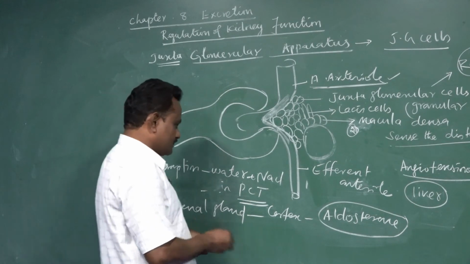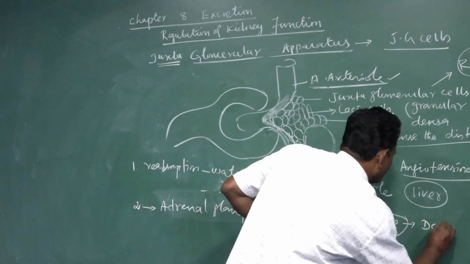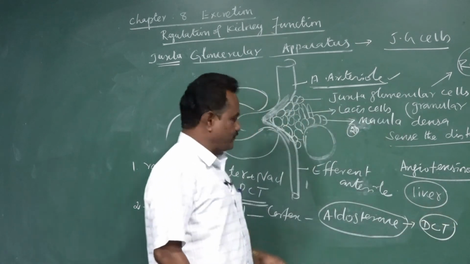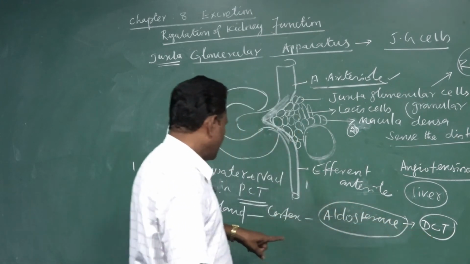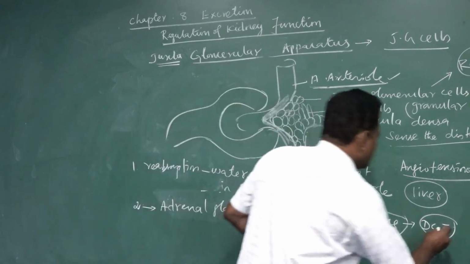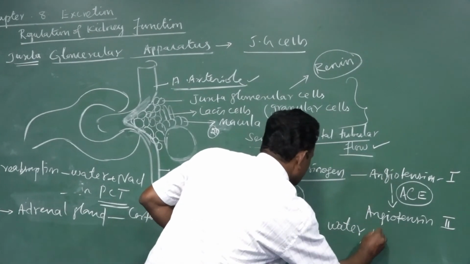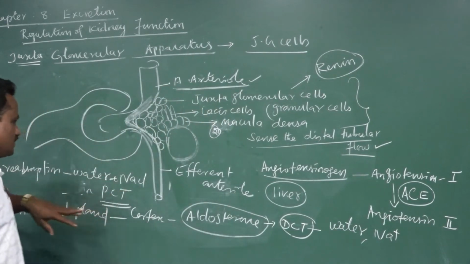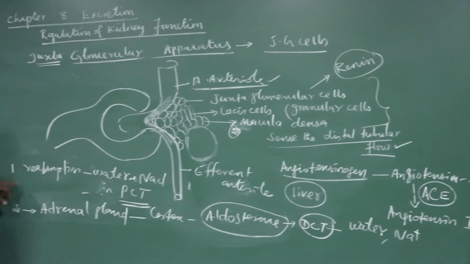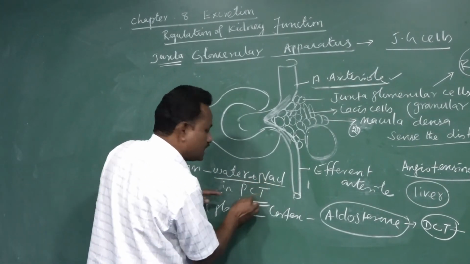This aldosterone acts mainly on the distal convoluted tubule of the nephron. In the distal convoluted tubule, the aldosterone hormone is responsible to reabsorb both water as well as sodium ions. So angiotensin 2 is responsible for the reabsorption of water and sodium chloride in the PCT.